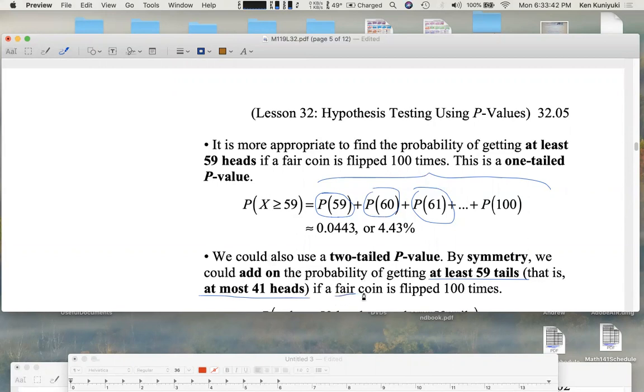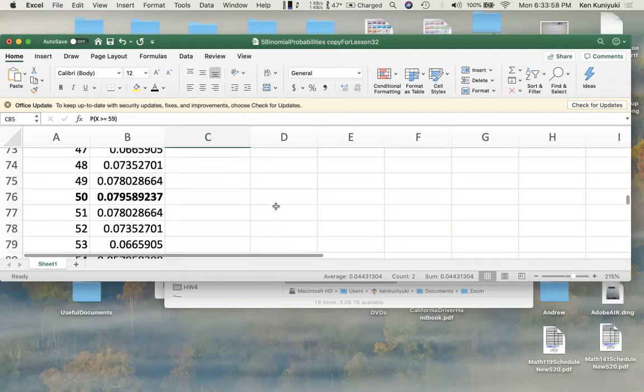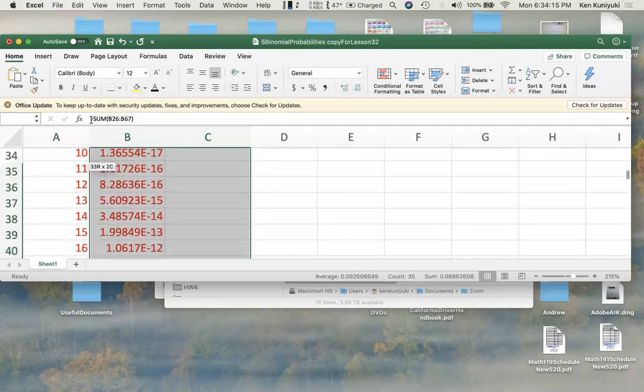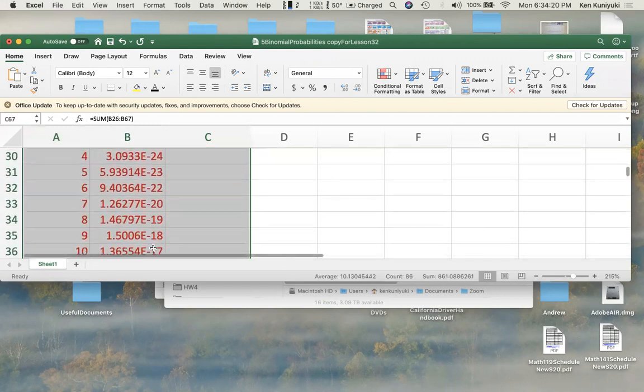We're assuming, again, for now, the coin is fair. We're assuming symmetry for now. That's why a two-tailed analysis might be appropriate. So if we do that, the probability of getting at least 59 heads is about 0.0443, or about 4.43%. Likewise, the probability of getting at most 41 tails is exactly the same, about 0.0443, or about 4.43%. That's when you add up everything from P of 41, P of 40, P of 39, all the way down through P of 0.